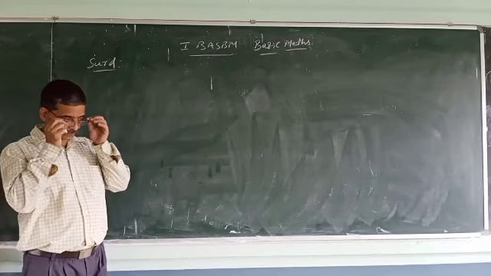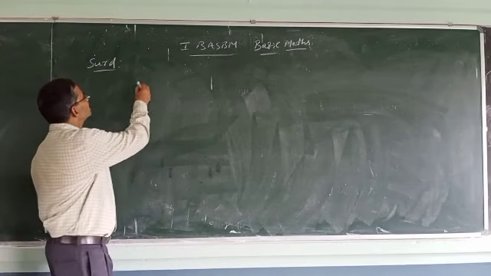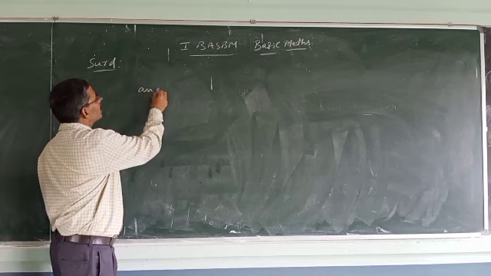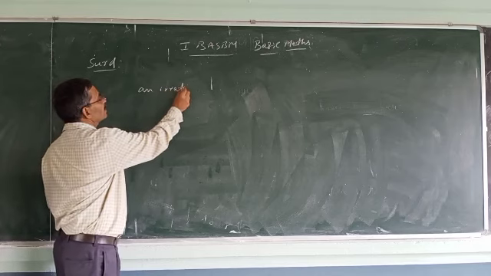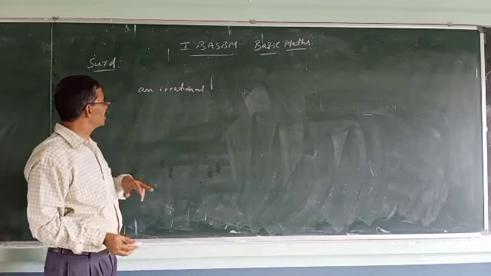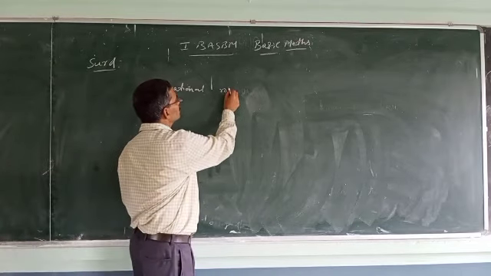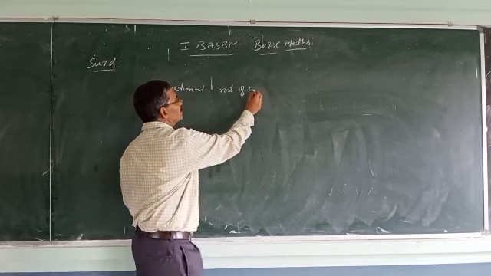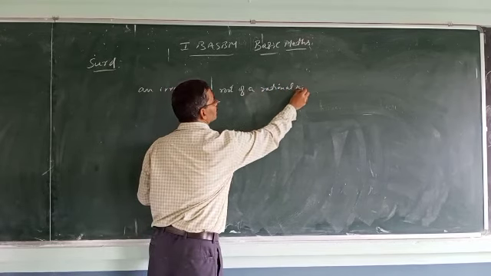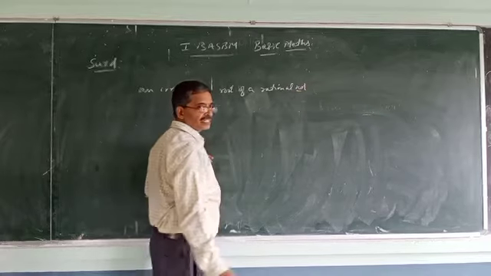So what is a surd? A surd is nothing but an irrational root of a rational number. The irrational root of a rational number is called a surd.